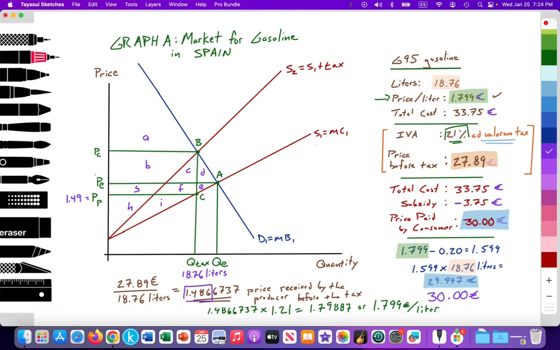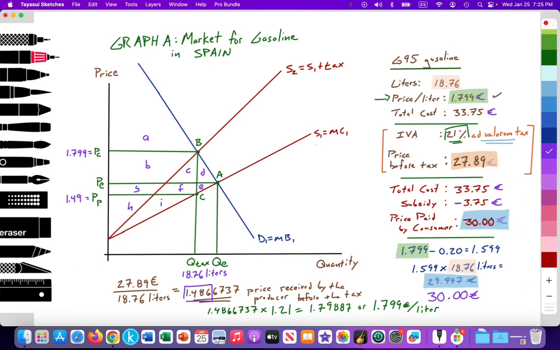And with the 21% tax applied to that, 21% applied to 1.49 gives us the price paid by the consumer, which is 1.799, let's say, which is equal to the price paid by the consumer with the tax, which we see here.